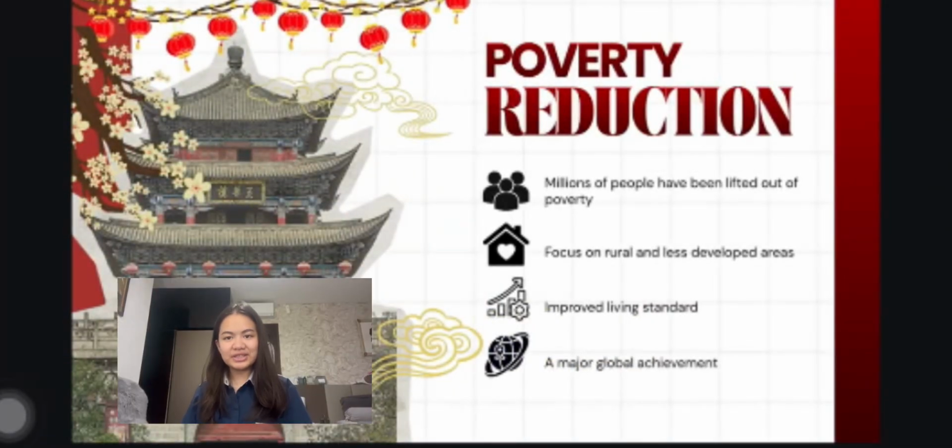China has achieved significant poverty reduction over the past few decades. Millions of people have been lifted out of poverty, especially in rural and less developed areas. The government focused on improving infrastructure, education, and job opportunities to help people achieve better living standards. Because of these efforts, poverty reduction in China is considered one of the country's major global achievements.